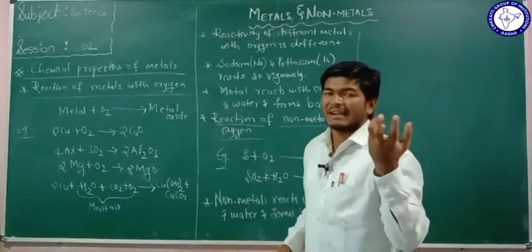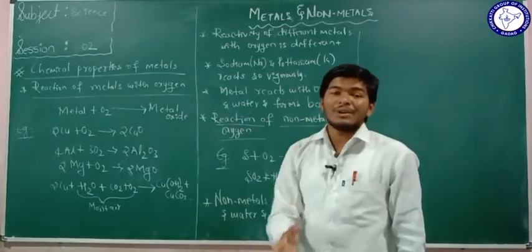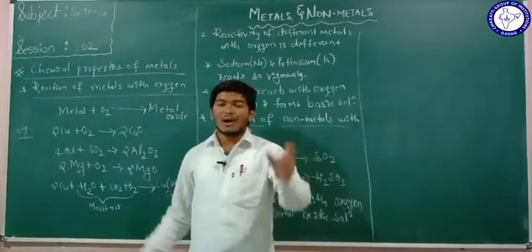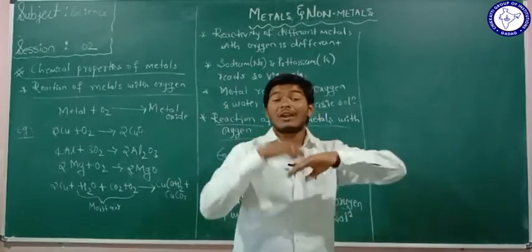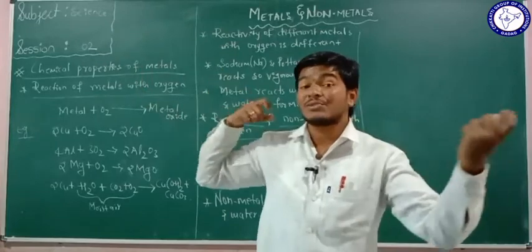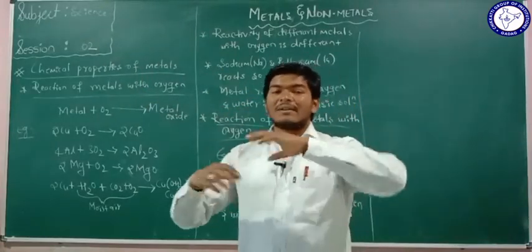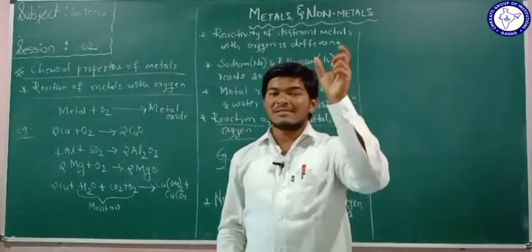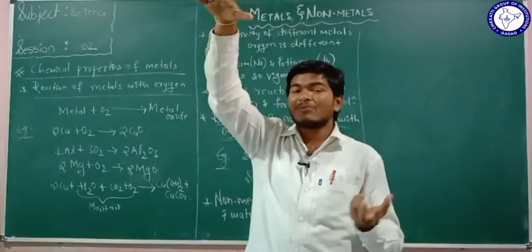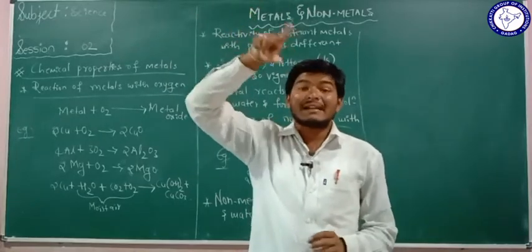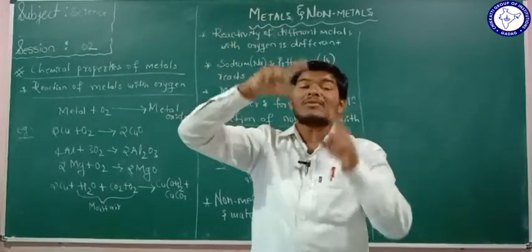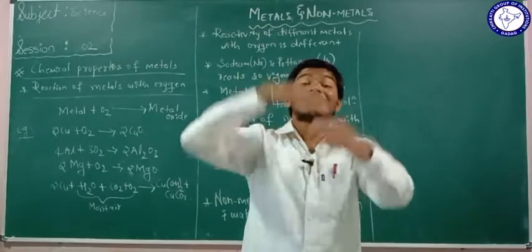The reason behind the aluminum wires present in the electrical poles is this reaction: once the aluminum wire is coated with aluminum oxide, it prevents further oxidation by reaction with oxygen, isn't it? So when they put the aluminum wires in the electrical poles, a green coat is formed due to the oxidation. Once it is formed, it resists further oxidation.